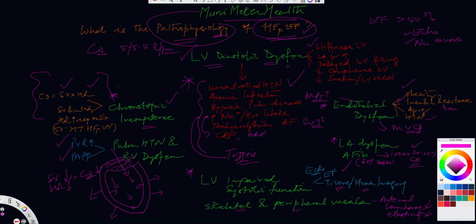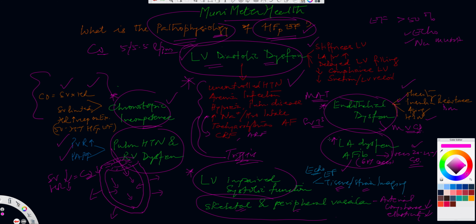So, in a nutshell, you've learned the pathophysiology. In other words, it's not just LV diastolic dysfunction per se, it's also so many other things, like the chronotropic incompetence we just talked about. It could be the pulmonary hypertension, which is adding to it, LV systolic dysfunction. Then we have skeletal abnormalities, endothelial dysfunction here, and then of course the LA dilatation or atrial fibrillation, new onset atrial fibrillation specifically, can also contribute to HFpEF worsening.